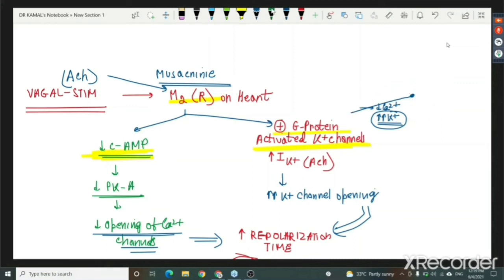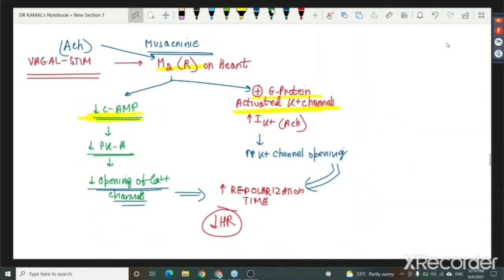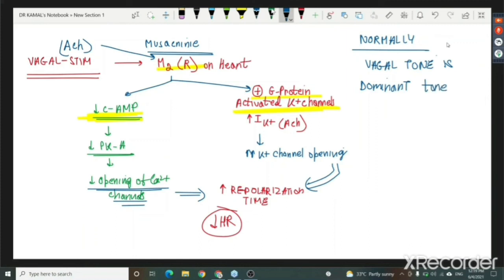Because the vagal fibers or the acetylcholine have a dual mechanism of action, that is why we say that normally in you, me, normal people, the vagal tone is the dominant tone in the heart.